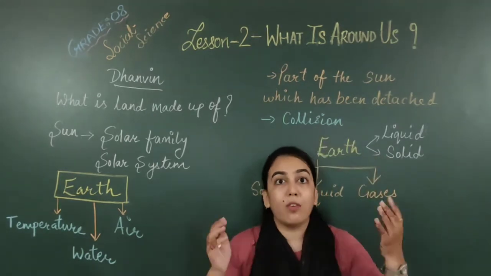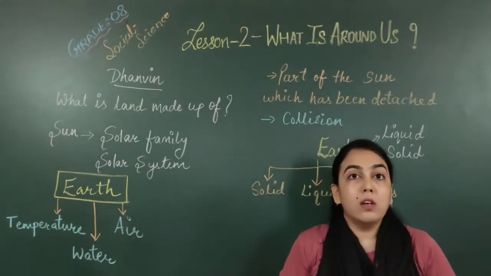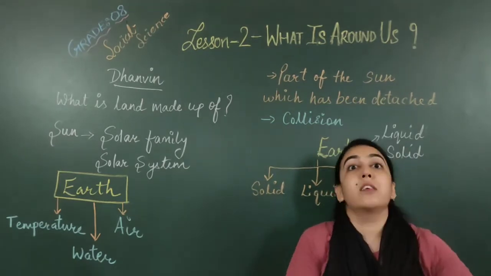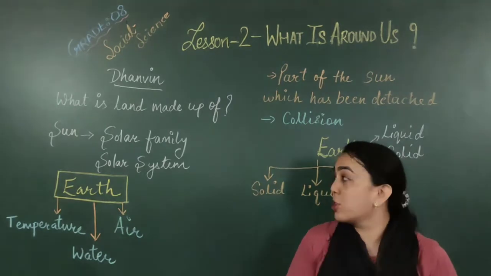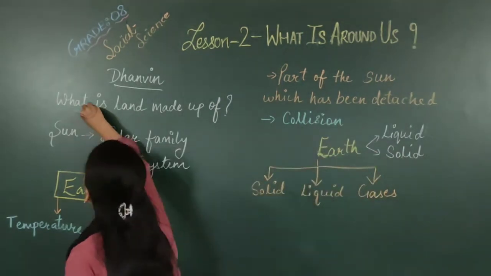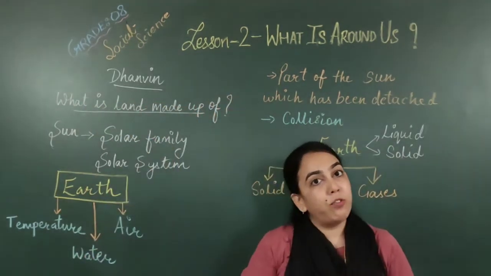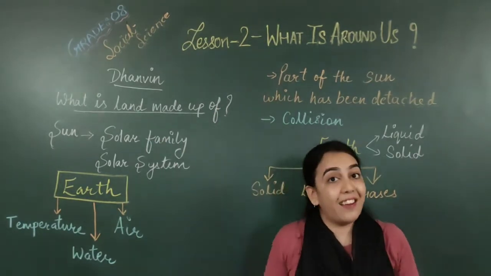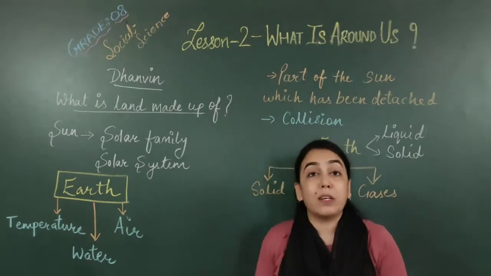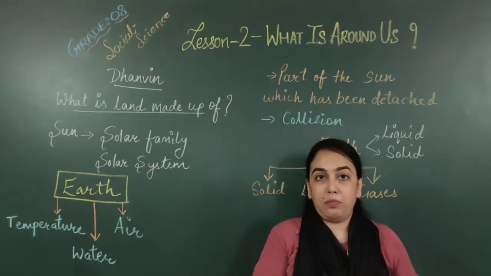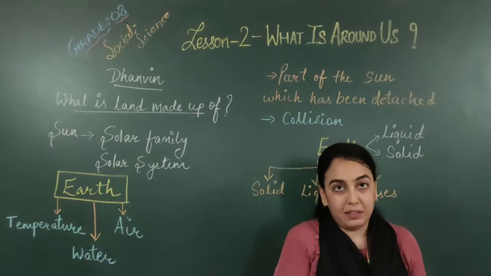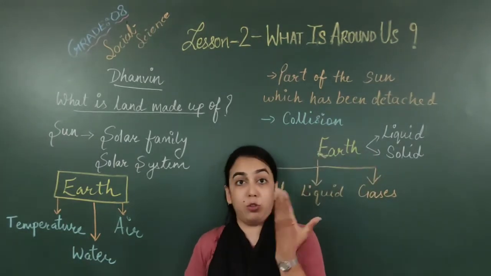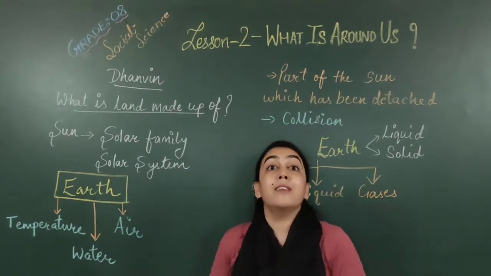While walking, while roaming, some question arose in his mind. And he started asking that question to his mother. The first question was, what is land made up of? The land on which we are walking, on which we are standing, we do so many things on the land. How did it come, how is it made? So he started questioning his mother.